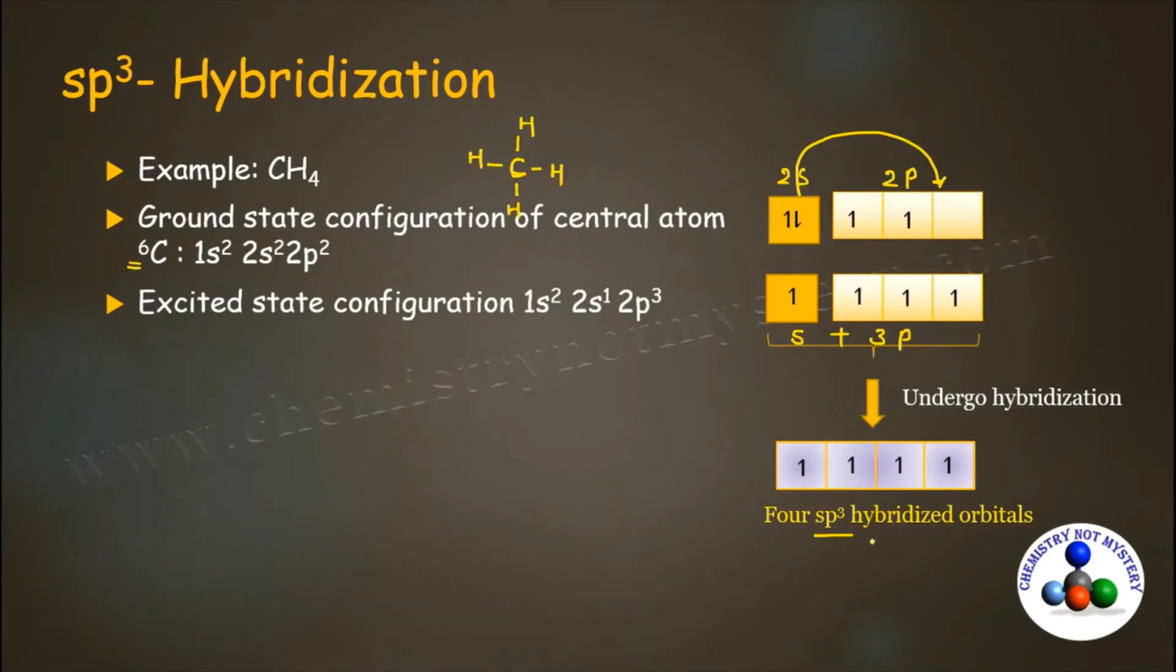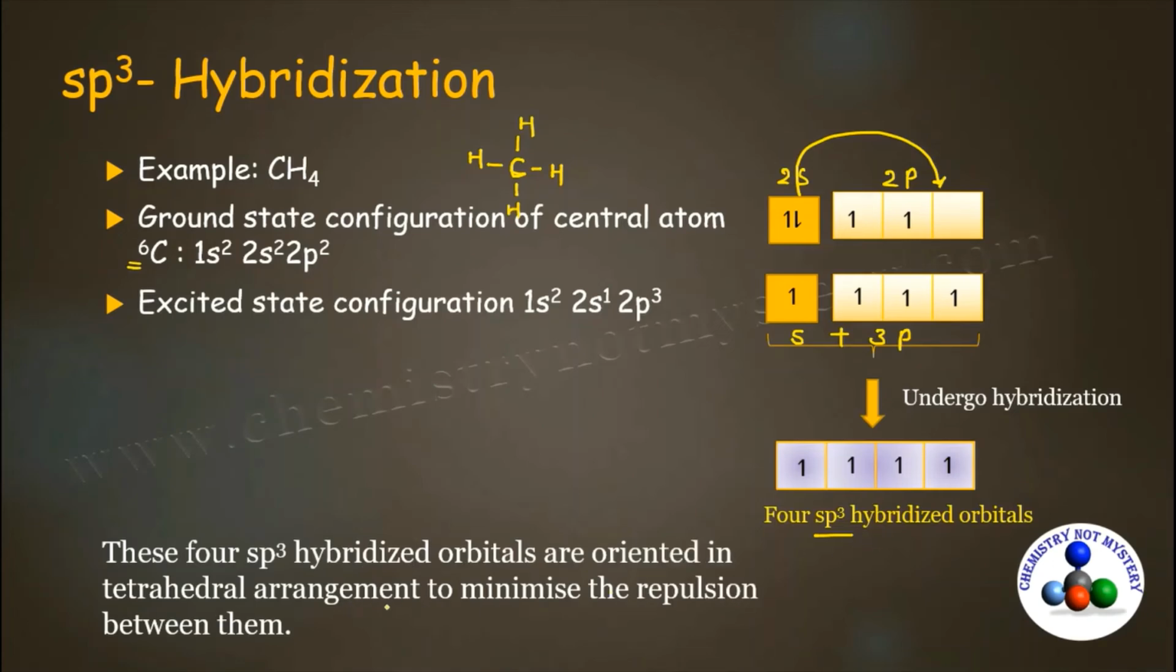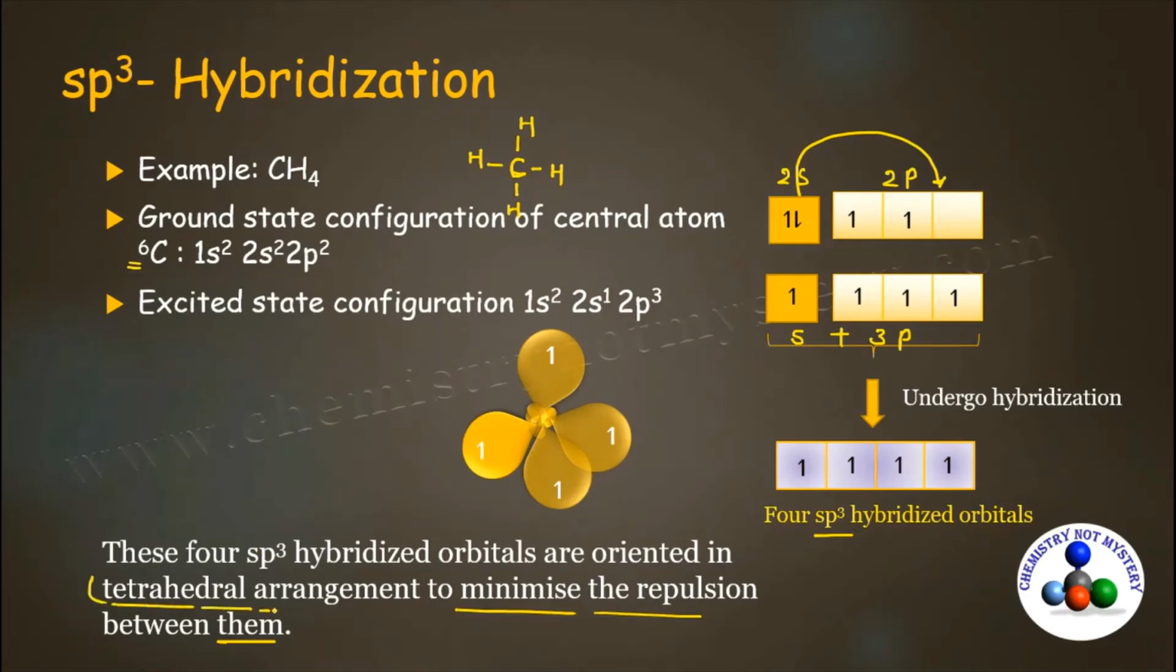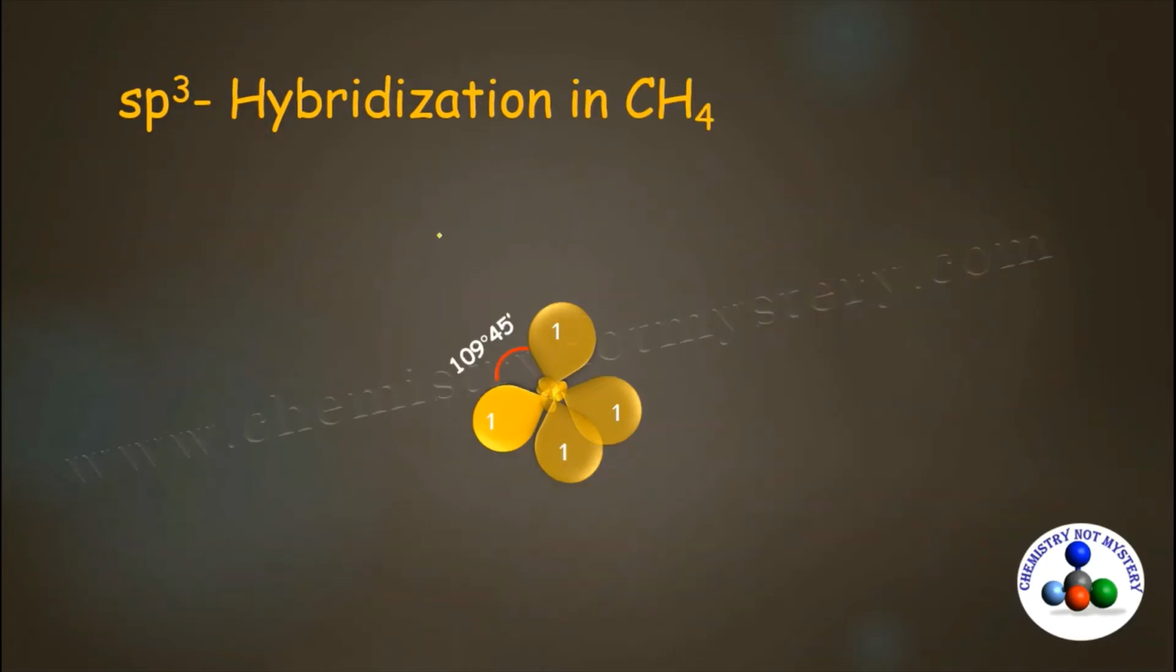These 4 hybridized orbitals arrange themselves in space to minimize the repulsion between them. This geometry is known as tetrahedral geometry. These sp3 hybridized orbitals form bonds with the hydrogen. To write the configuration of hydrogen, its atomic number is 1, so the configuration will be 1s1.